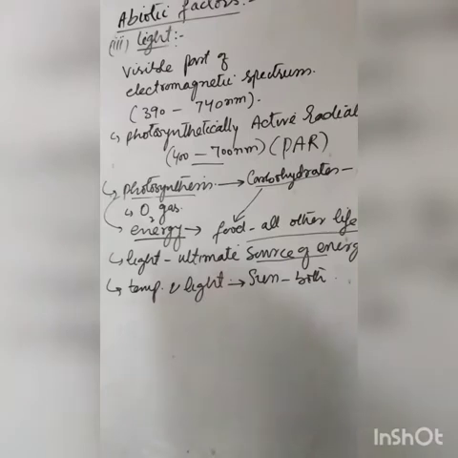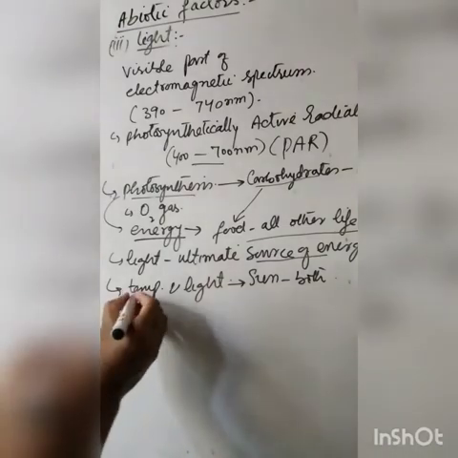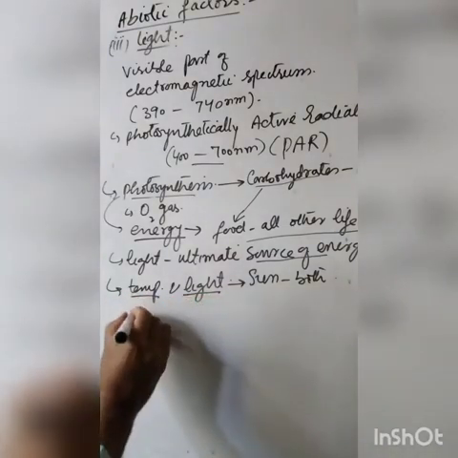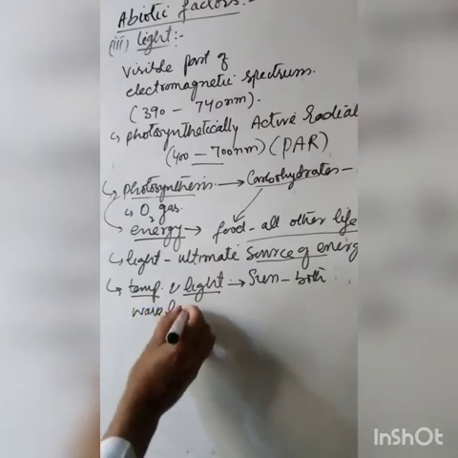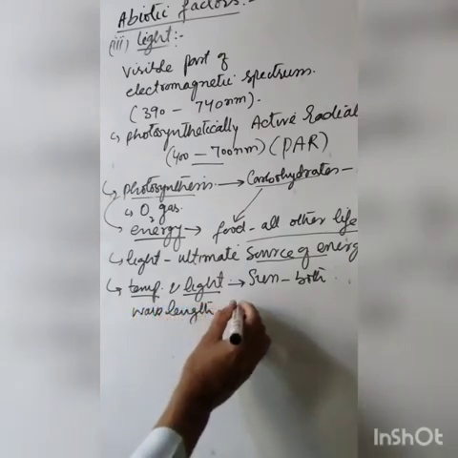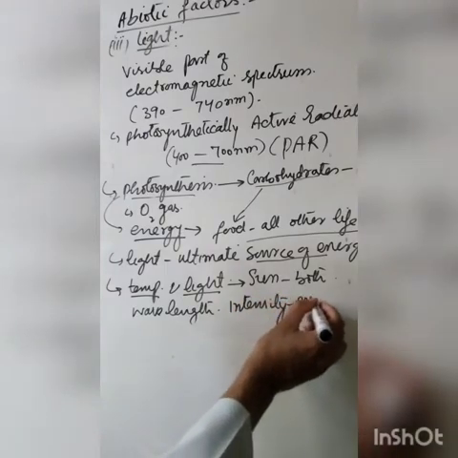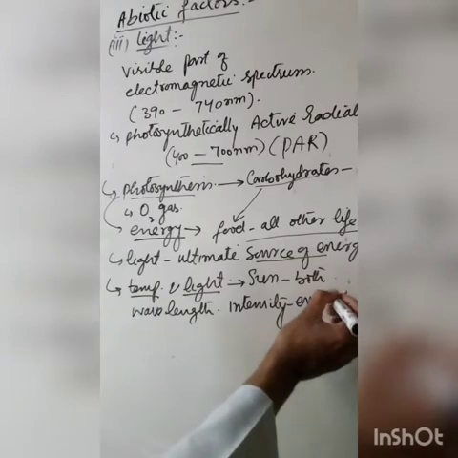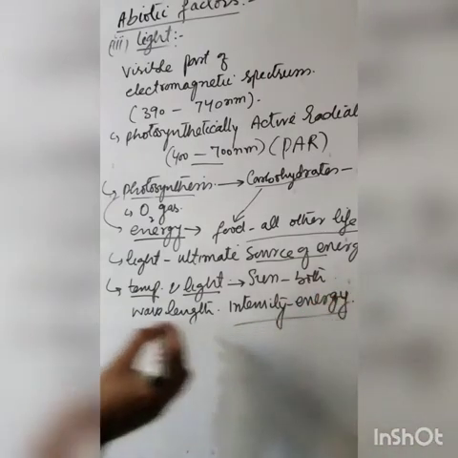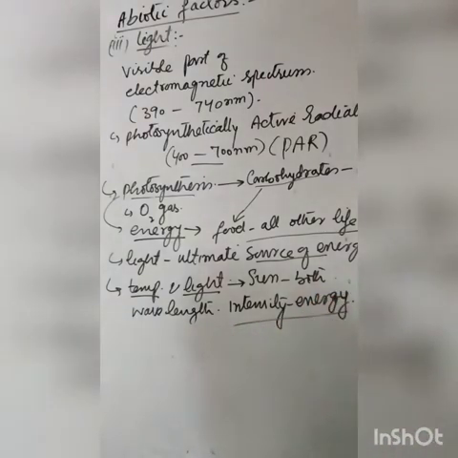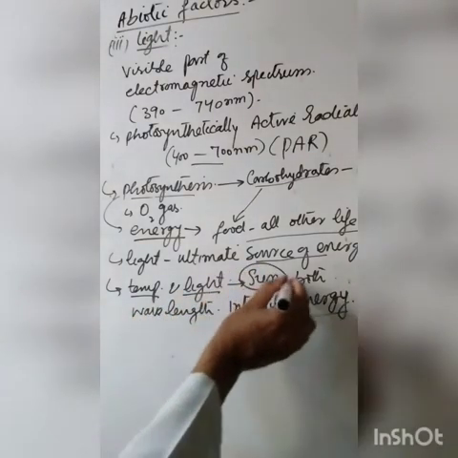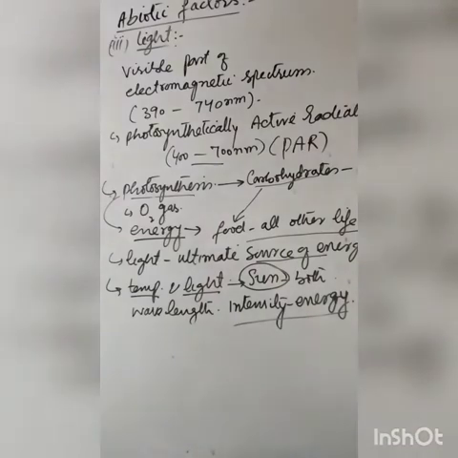Now, these qualities of light, that means it has temperature, it has light, and it has different wavelengths, or you can say intensity, or the energy related to light. All these are essential for life, and they are all obtained from the sun.